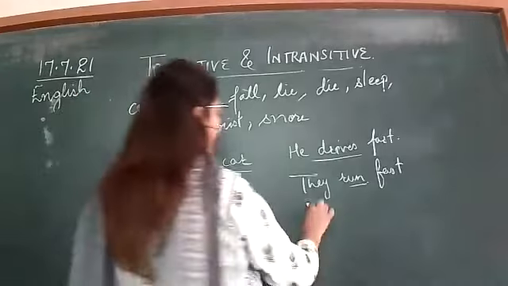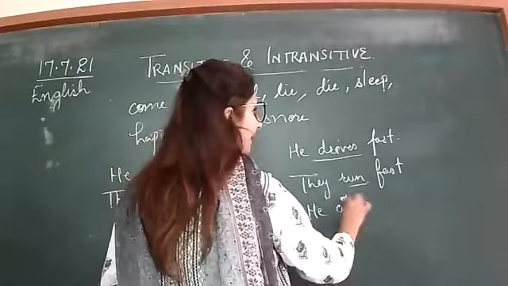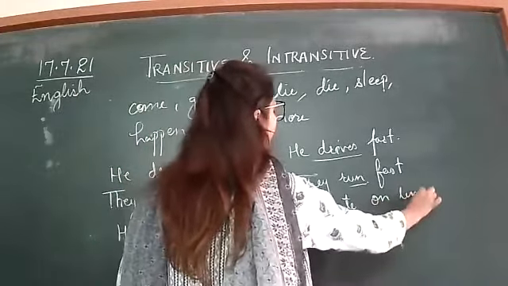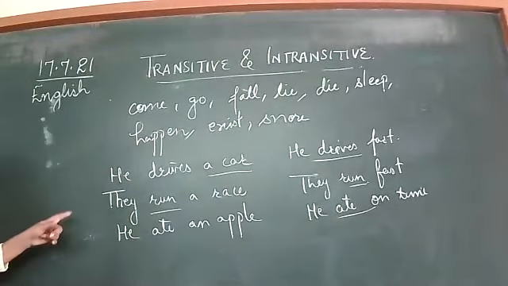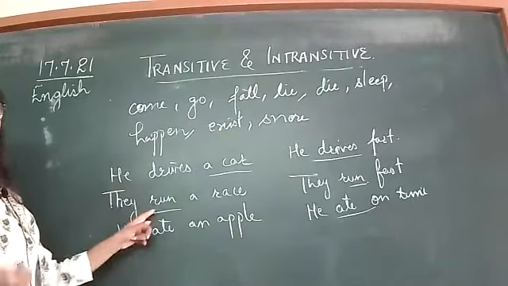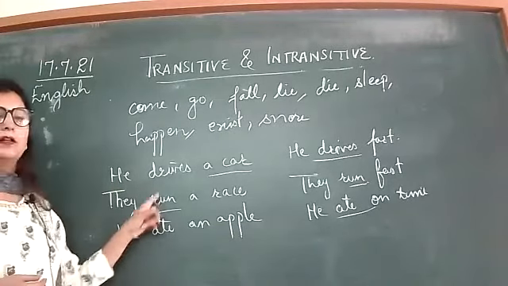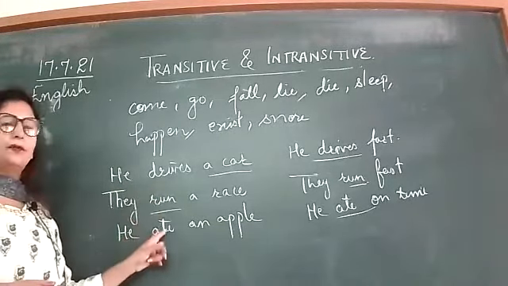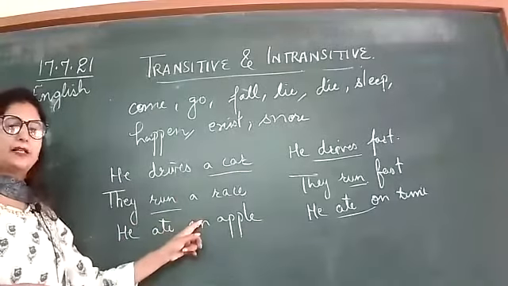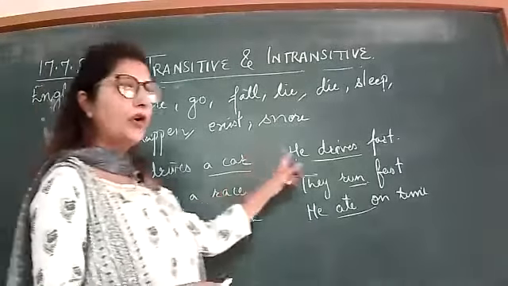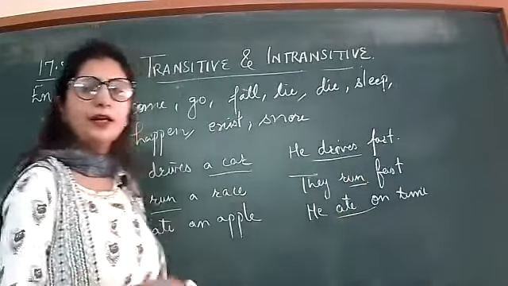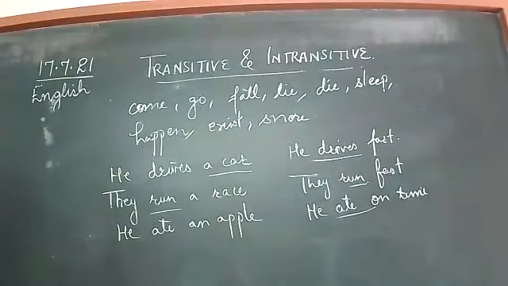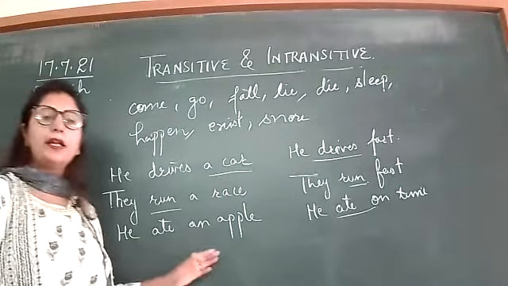He ate on time. Intransitive. It means that it is only the use of the verb with an object that makes it transitive. But if we are not using the verb with an object, then it will be intransitive.